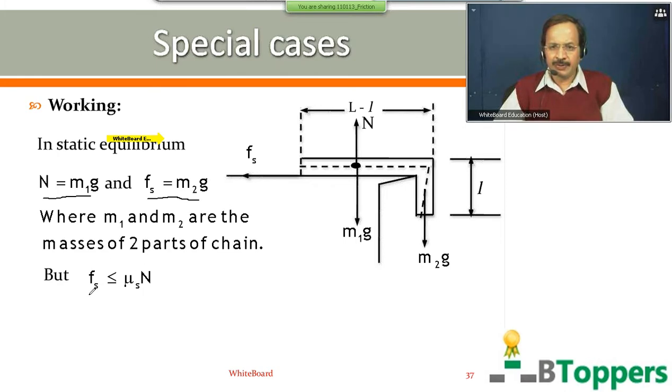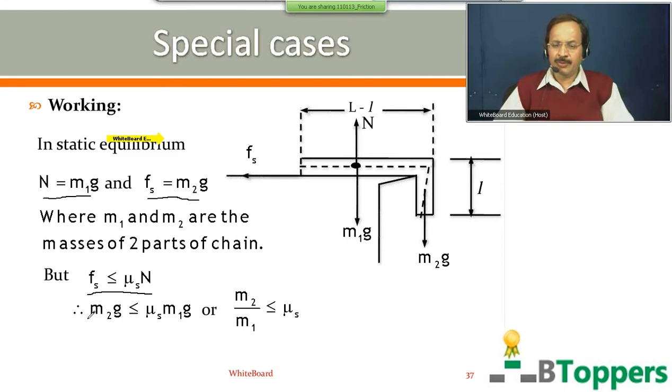But Fs is less than or equal to μs N. So on the left hand side you can substitute Fs equal to M2g and on the right side N equal to M1g. So M2 by M1 will be less than or equal to μs. I mean when the chain is at rest, or you can say the chain will be at rest if the ratio M2 by M1 is less than or equal to μs. Come on, those who want to copy the working, finish copying the working.